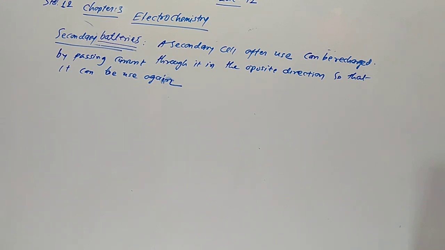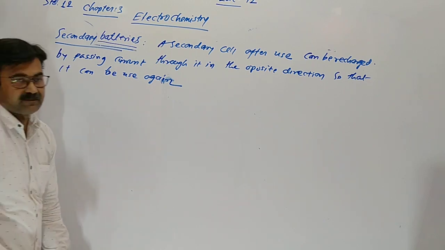A good secondary cell can undergo a large number of discharge and charging cycles.